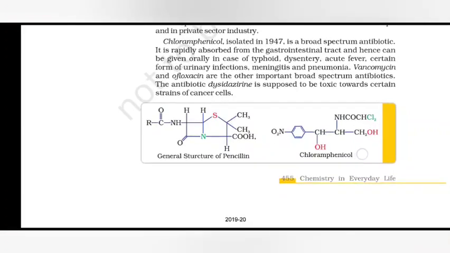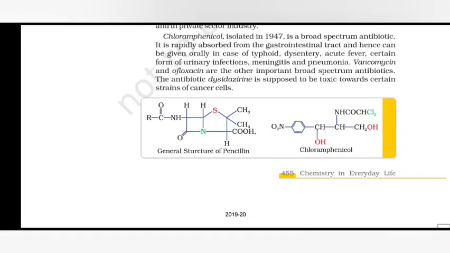Chloramphenicol, isolated in 1947, is a broad-spectrum antibiotic. It is rapidly absorbed from the gastrointestinal tract and hence can be given orally in case of typhoid, dysentery, acute fever, certain forms of urinary infections, meningitis, and pneumonia. Vancomycin and ofloxacin are other important broad-spectrum antibiotics.